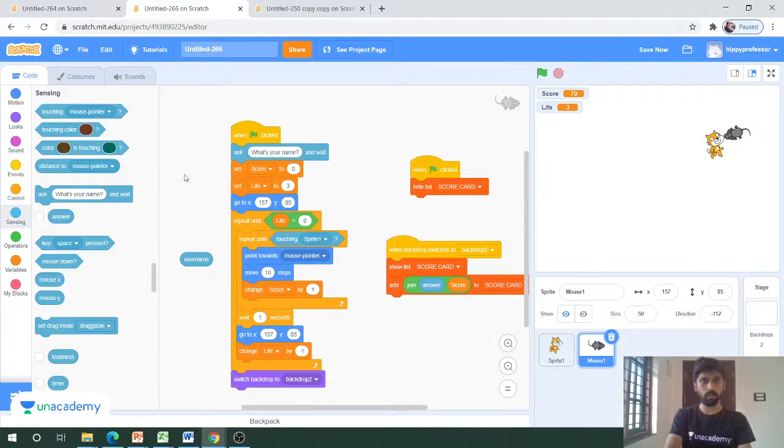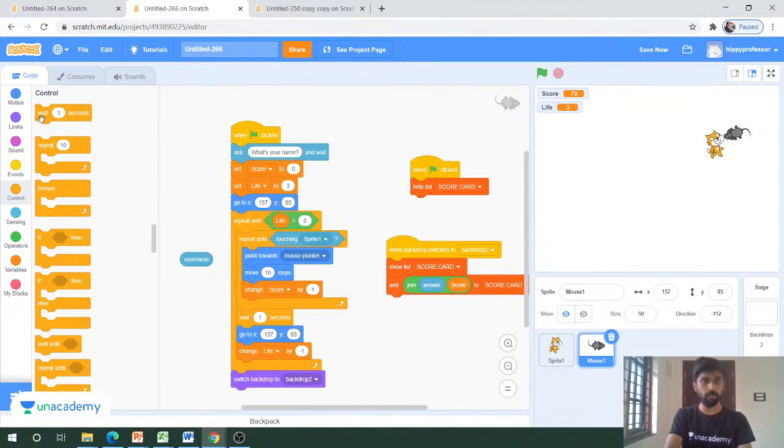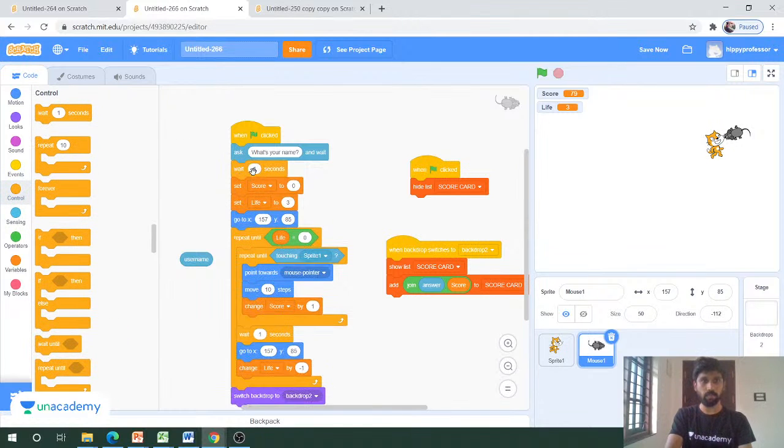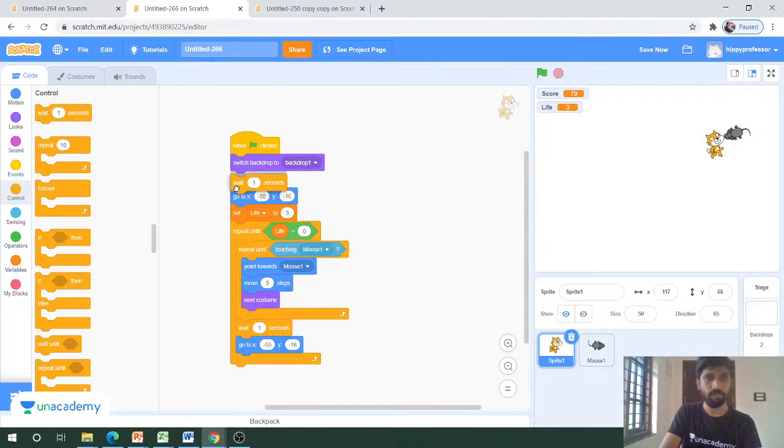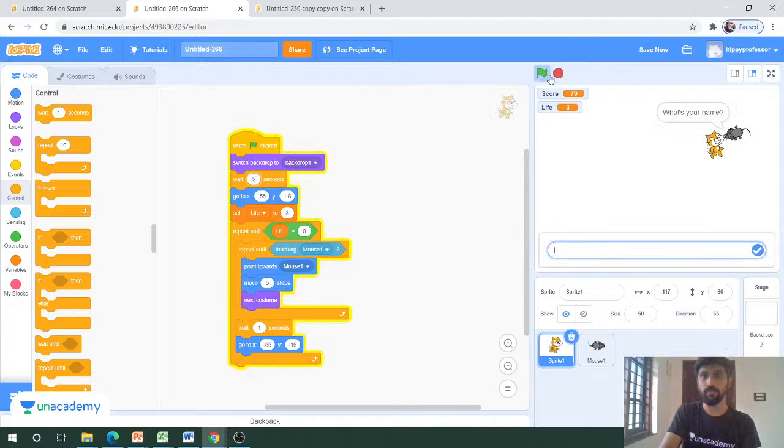We'll put a time limit here: whenever I start the game, I will give 5 seconds, so this game will be executed only after 5 seconds. We will get 5 seconds to enter. I will enter THA.